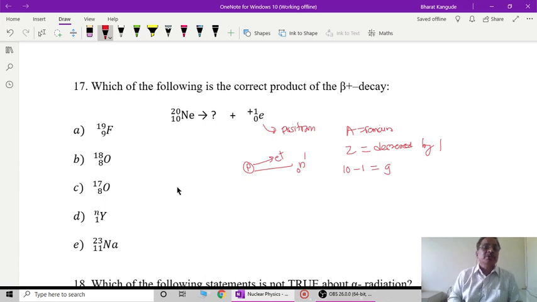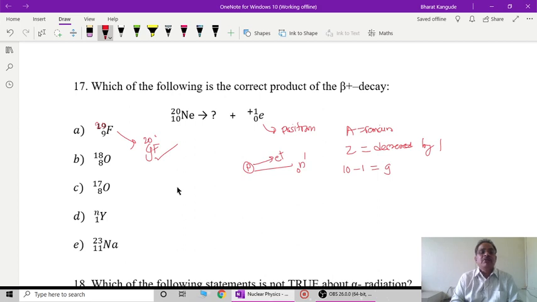So out of the given options, no option is correct. Actually this element would have been given as 9 fluorine 20. Okay, 9 fluorine 20, and then this would have been the correct answer. So make this particular change here, so this number is equal to 20.